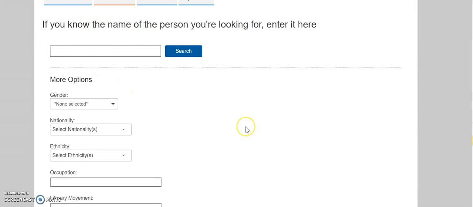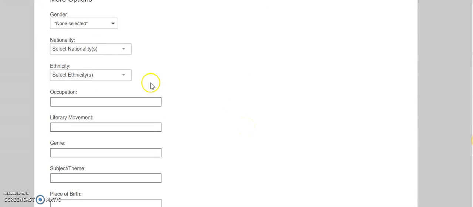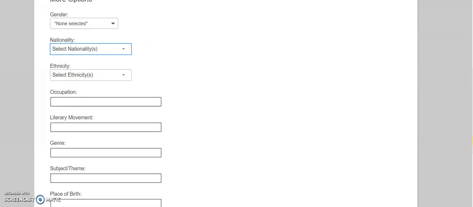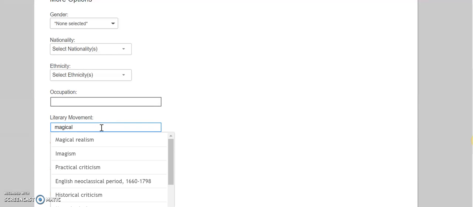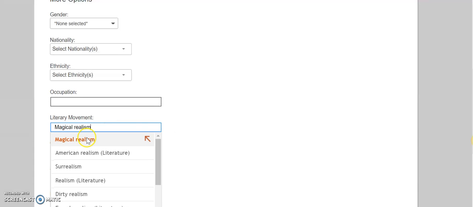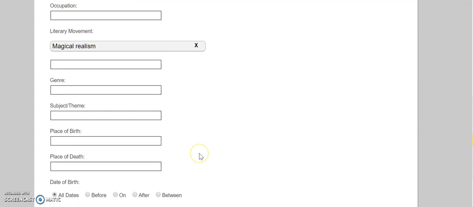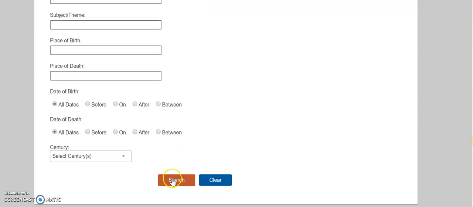because you can type in the name. You can also, if you want to browse different things, like let's say you wanted authors from the magical realism literary movement, you can type that in there. And then this is kind of cool.